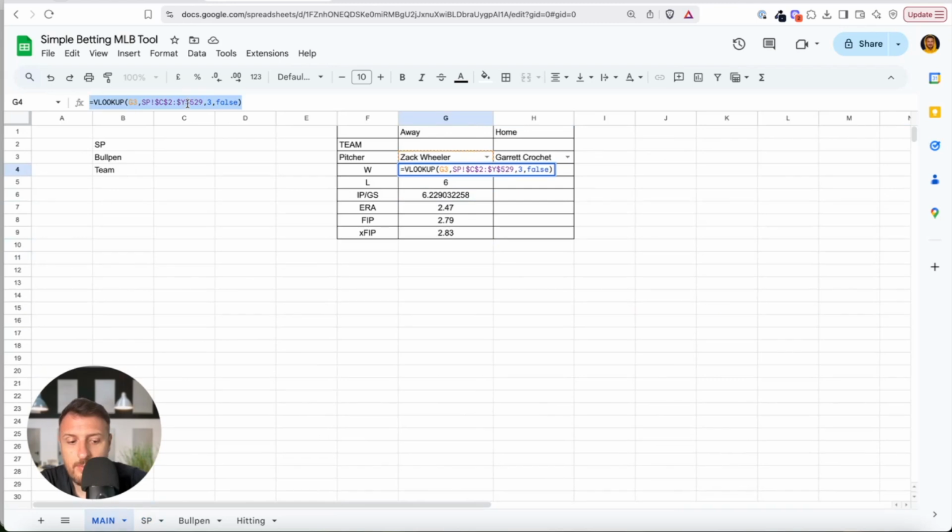I will just copy this. Everything will be the same. The range is the same. The rows are the same. Only G3 is Zach Wheeler, and we must use H3. Okay, because H3 is, you see, H3.